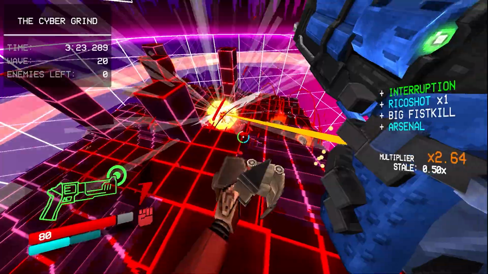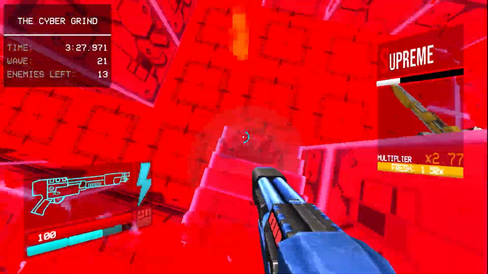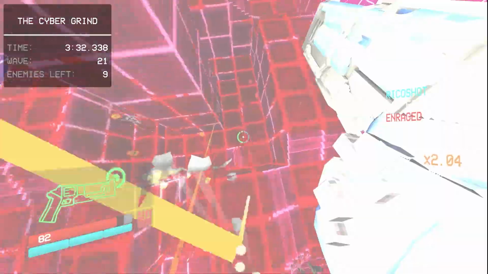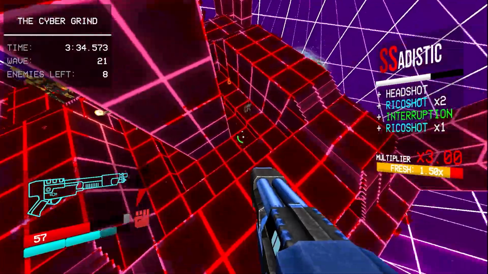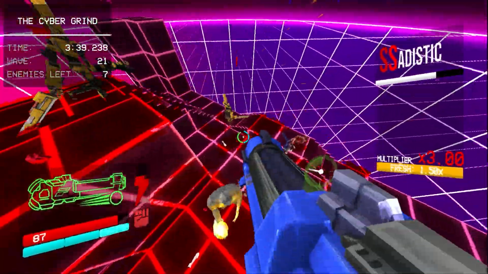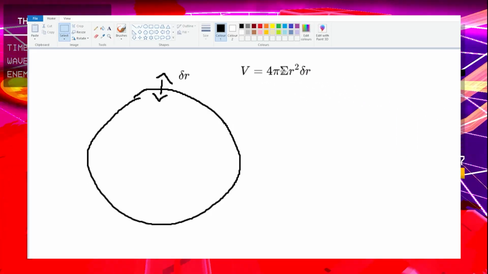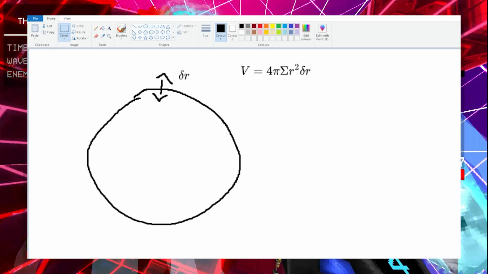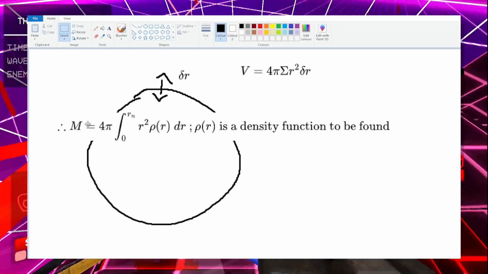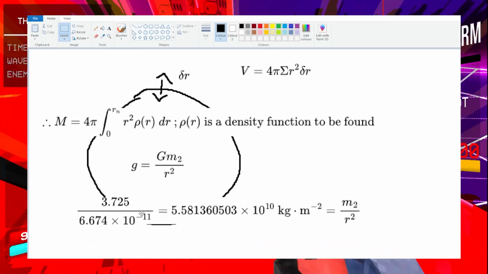Next, to determine the depth of L, we can use the law of gravitation. Because of the shell theorem, we can assume that the upper shells of the Earth do not contribute to the gravitation at a given length. Using PREM data for the Earth's density against depth, we can assume that the Earth continuously changes density with depth. Given that the volume of a thin shell is the product of thickness and surface area, we can use this integral to find the mass of a sphere with variable density. Dividing our g value by the gravitational constant, we need to get the ratio of sphere mass to radius squared, which equals the following number.